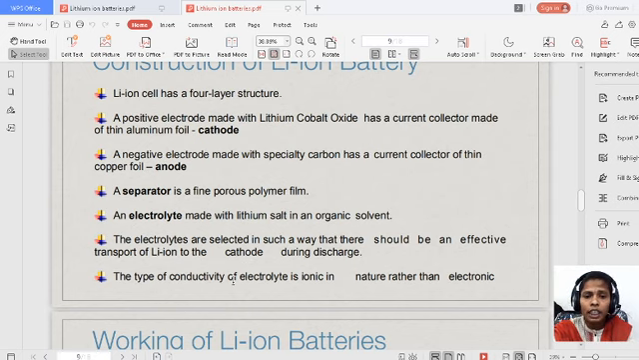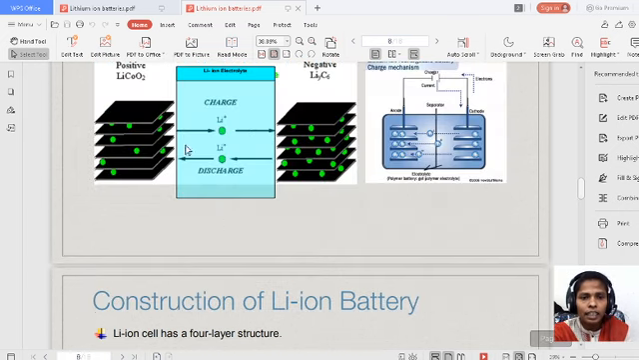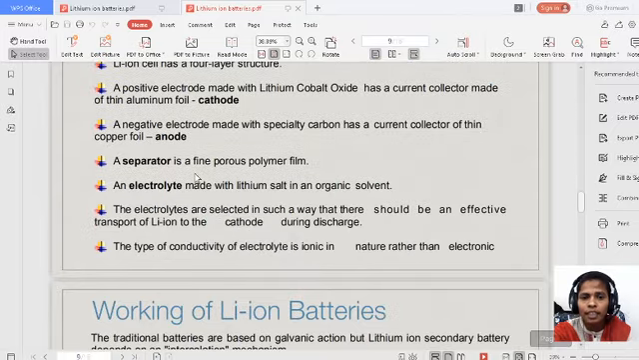So the type of conductivity of the electrolyte is ionic in nature rather than electronic here. Previously we have seen the transfer of electrons from one electrode to another electrode. But whereas in the lithium ion battery, lithium ions are migrating. See here, the lithium ions are migrating instead of showing the electrons. So in the discharging and recharging process, we are showing the transfer of lithium ions from one electrode to another electrode. So the type of conductivity of the electrolyte is ionic, not electronic here.